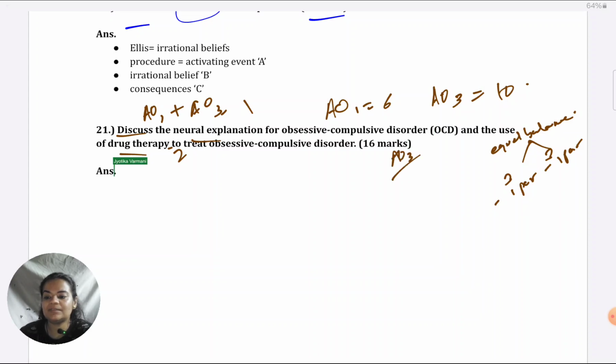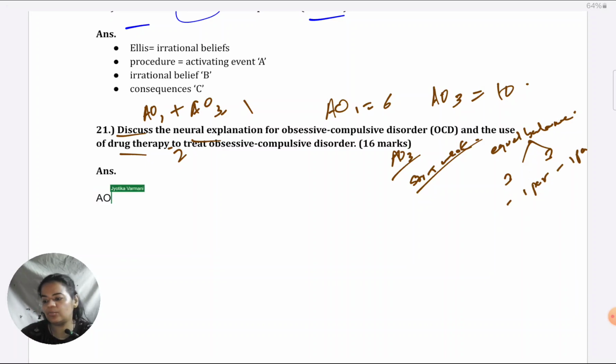Strengths and weaknesses, in fact, I'll show you a way of integrating it also, but make sure you give equal numbers of strengths and weaknesses from both to maintain a balance overall in evaluation, both strengths and weaknesses, and between these two, neural explanations and drug therapy. Let's see my suggested answer for what you could write for AO1.